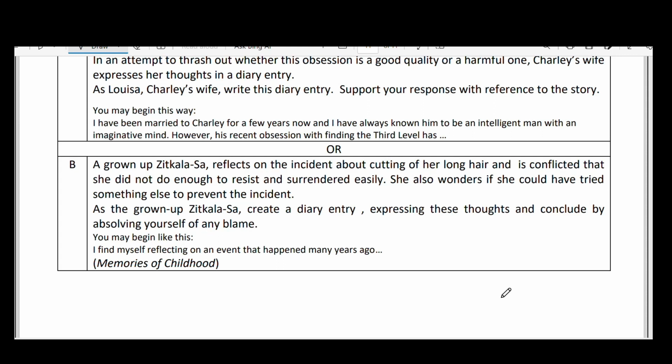Here it is the end of Section A and Section C, and Section B we are going to discuss later.